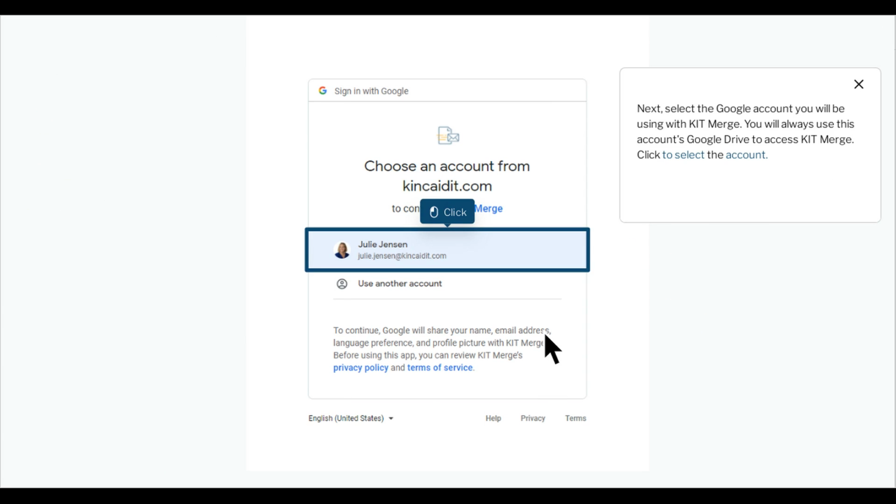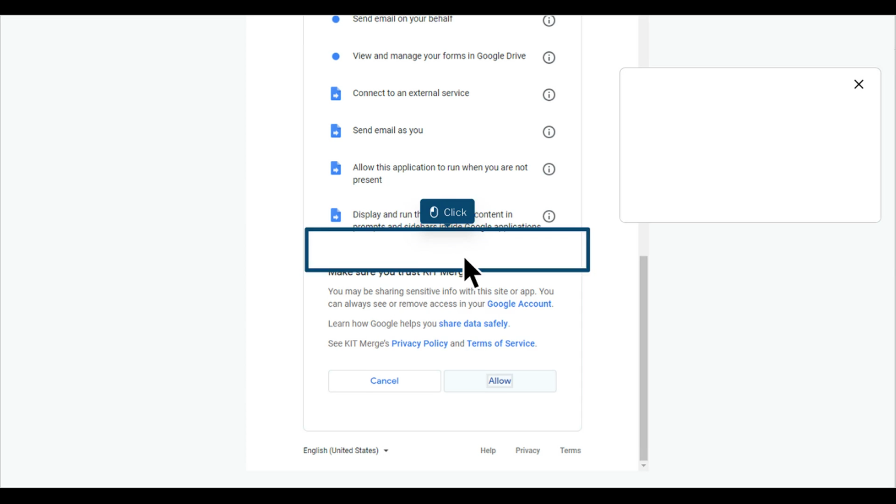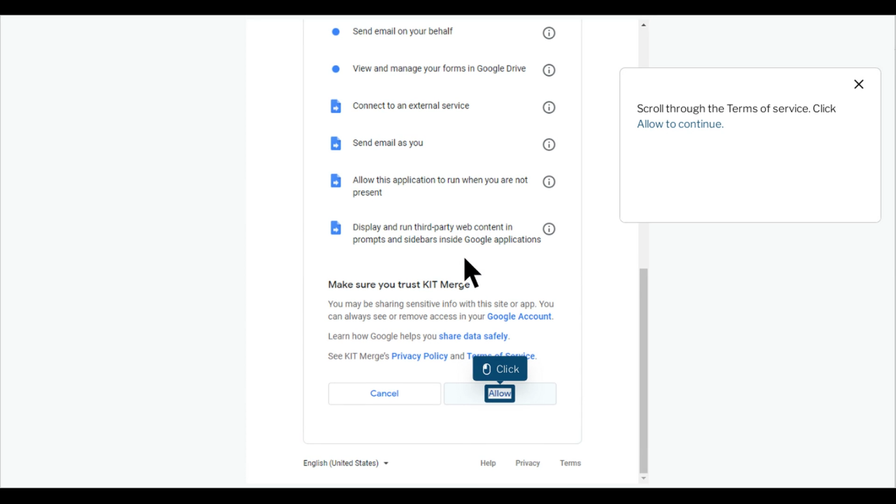Next, select the Google account you will be using with KitMerge. You will always use this account's Google Drive to access KitMerge. Click to select the account. Scroll through the Terms of Service. Click Allow to continue.